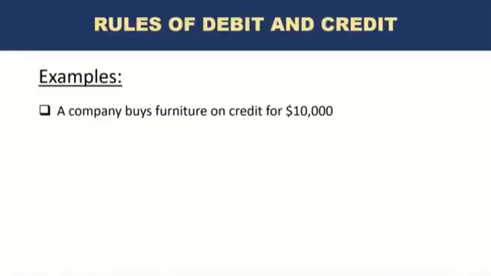And this should maybe jog your memory a little bit about a principle we discussed, which is the accrual principle. So we are not paying cash right now, but we are purchasing, and this needs to be recorded as a liability.